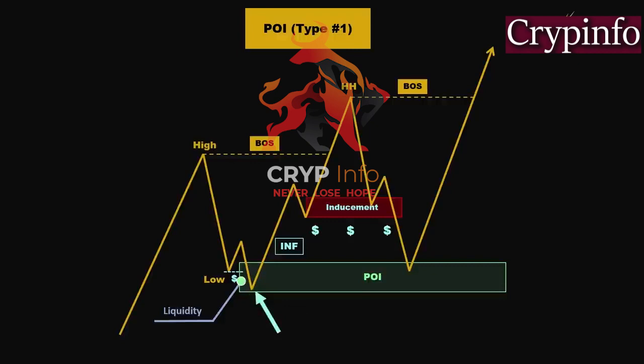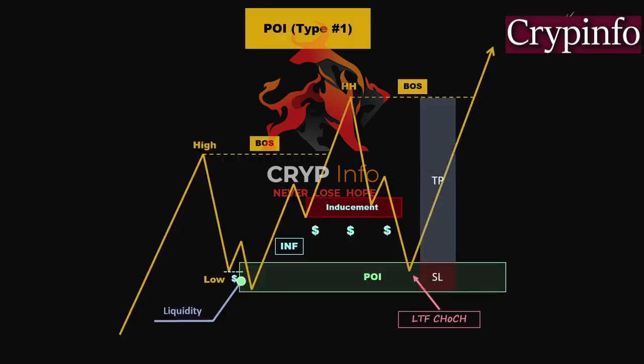Now, as you can see, the price successfully swept the liquidity behind the inducement zone and pushed back down to our extreme POI zone. Our next step is to monitor the price as it enters the high probability POI. Once the price action is pulled into the higher time frame point of interest, we shift our focus to the lower time frame. Within the higher time frame POI zone, we search for a change of character in the lower time frame. Additionally, we identify a new order block, in this case a demand zone on the lower time frame, which is created by the change of character wave. When these conditions align, we consider a long opportunity, with our target set at the external liquidity, which serves as the take profit level.